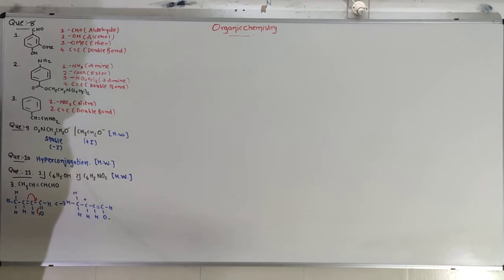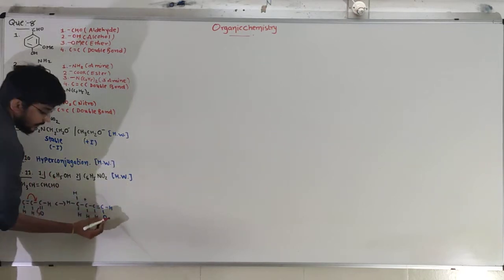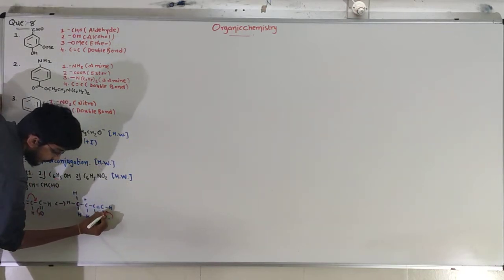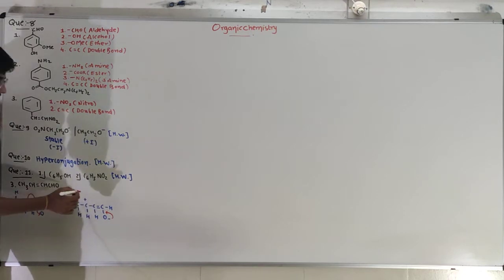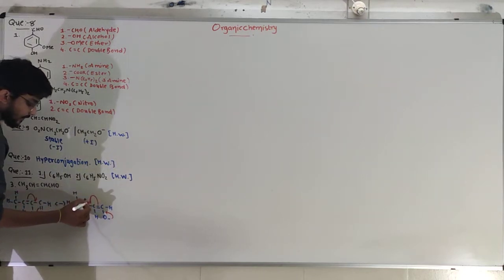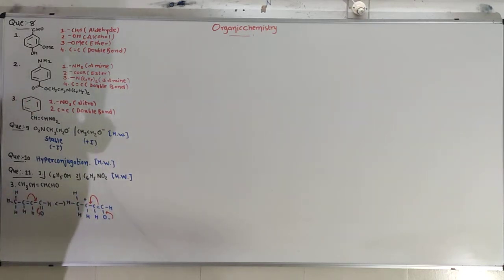Okay. Now if we want to get this structure from this one, simply the pi electron will be transferred again onto the bond, and this double bond will be transferred again to the original position. Reverse arrow of this one. So this one will be the resonance structure of the given compound.